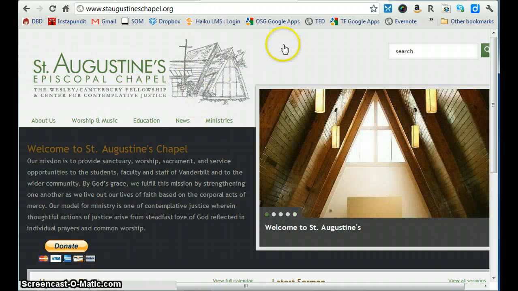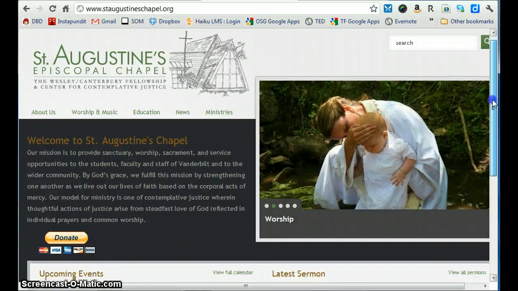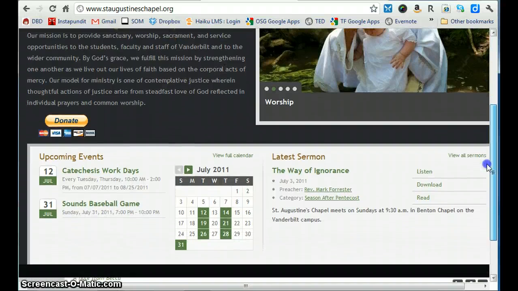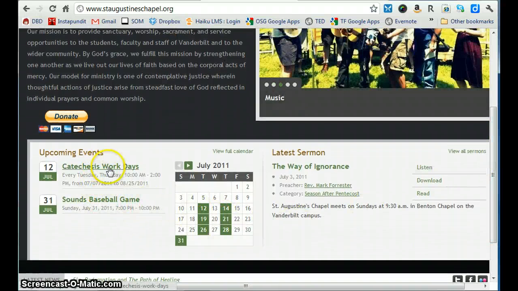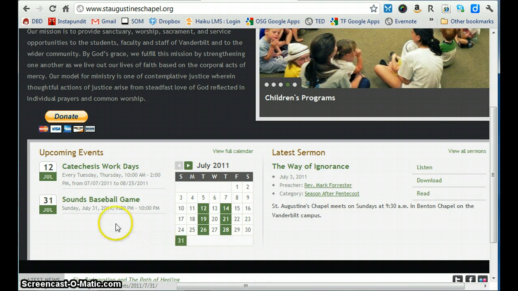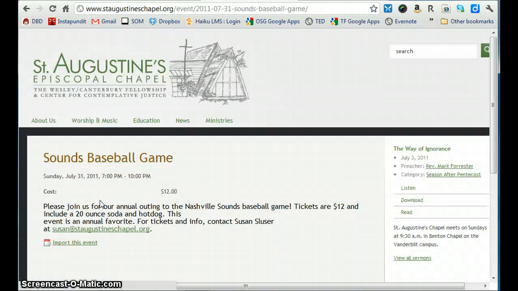Here we are on the home page, and you can see we just have the mission statement of the chapel here, but if we scroll down, you see that we have a calendar with upcoming events that are listed on the calendar. So any days on the calendar that are green or highlighted, you can click on that or click on the upcoming event and be taken to more information about that particular event.